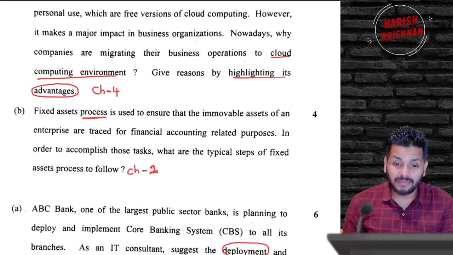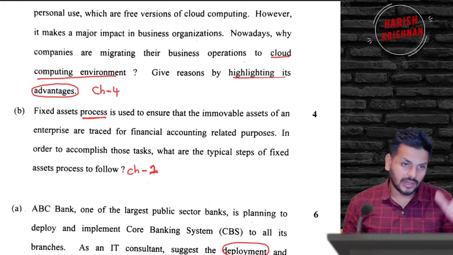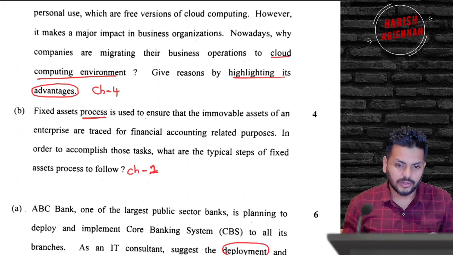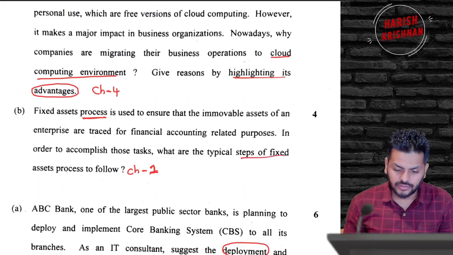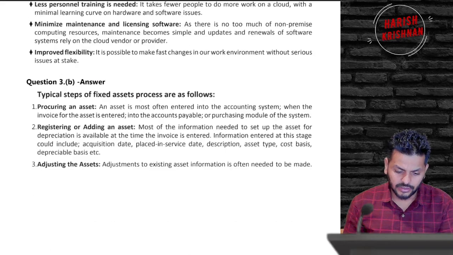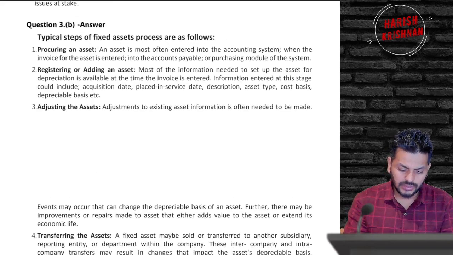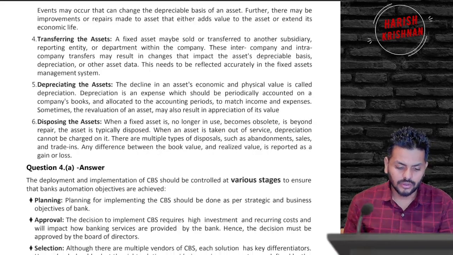Chapter 1, many people ignore those processes which I tell them not to ignore. Back in the time they asked HR process once. Now this time they ask you just the steps involved in fixed assets. It's a question from chapter 1, and if you see the answers, right, so 1 2 3 4 5 6 steps, just to wrap that up.